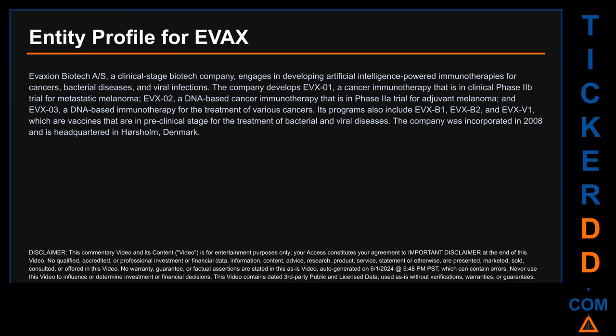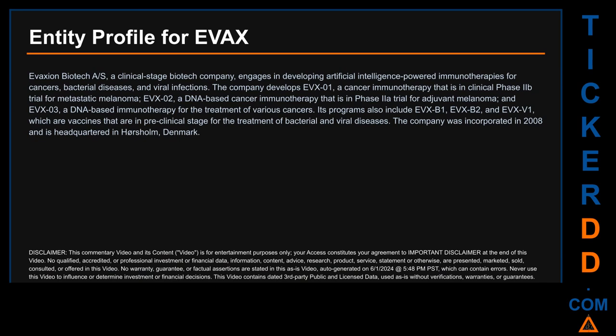Here's what I found. EVAX Biotech A.S., a clinical stage biotech company, engages in developing artificial intelligence-powered immunotherapies for cancers, bacterial diseases, and viral infections. The company develops EVX01, a cancer immunotherapy that is in clinical phase IIB trial for metastatic melanoma, EVX02, a DNA-based cancer immunotherapy that is in phase IA trial for adjuvant melanoma, and EVX03, a DNA-based immunotherapy for the treatment of various cancers.